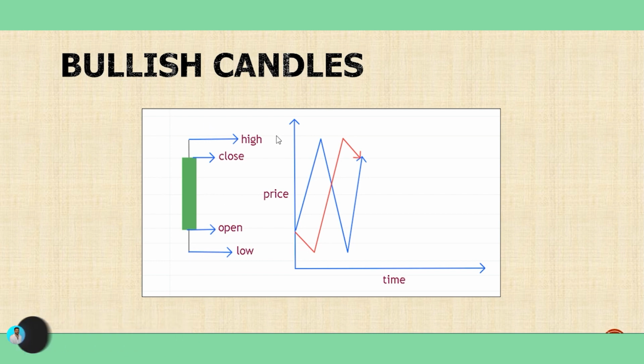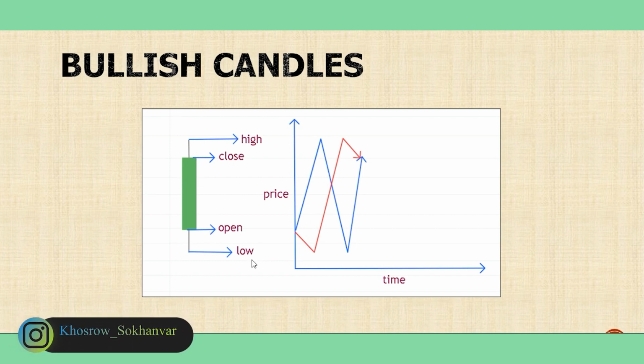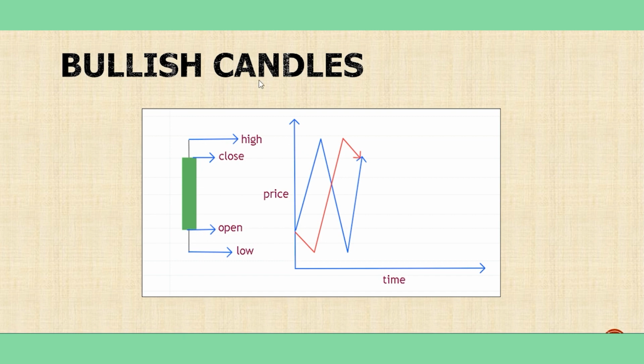It has 4 elements: high, close, open, low. What do they mean? The open is the price at the beginning of this period of time. For example, if I have set the time frame to 5 minutes, the open price is the price at the beginning of these 5 minutes. Then we can have different scenarios. For example, price goes up to this point, goes down to this point, and at the end of these 5 minutes, the price is here. The price at the end of this time is our close. So we have open, we have close, and we have the body of the candle between these two prices.